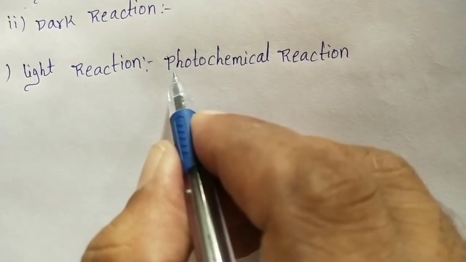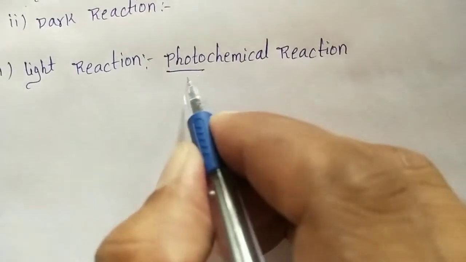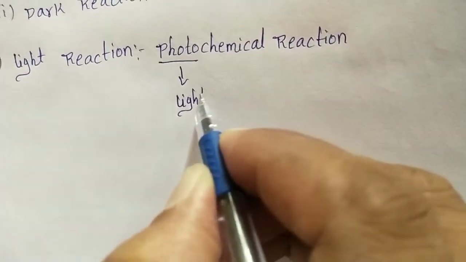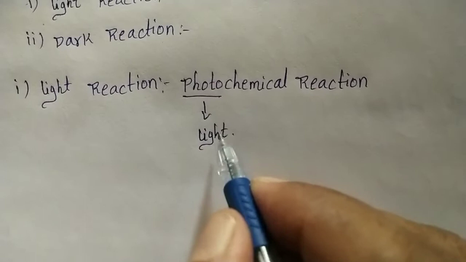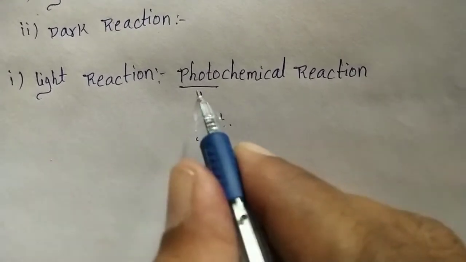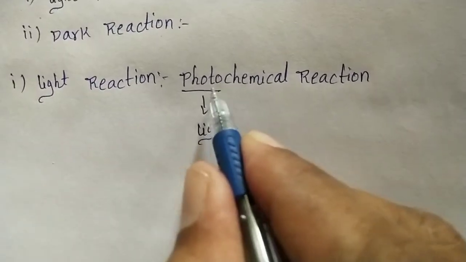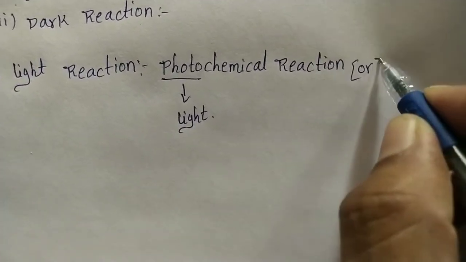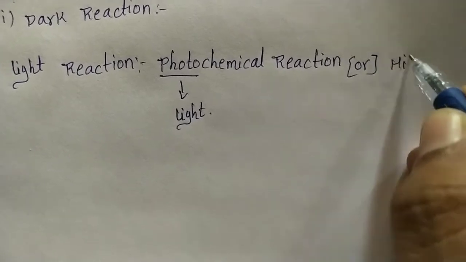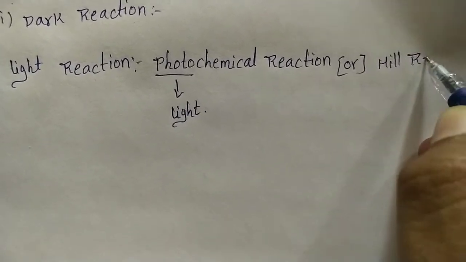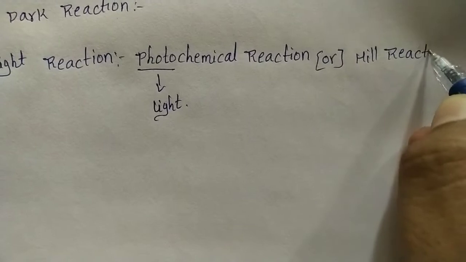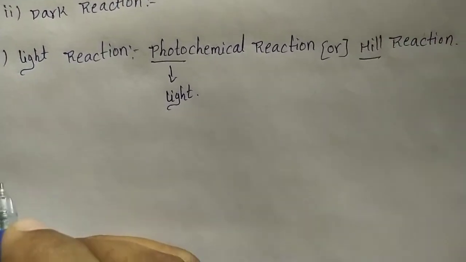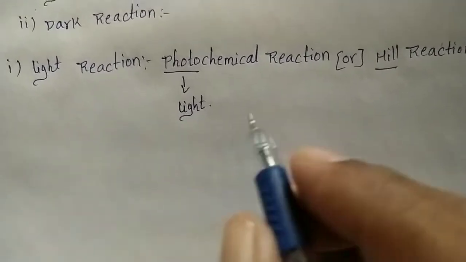Why is it called a photochemical reaction? Photo means light. So in the presence of light, photosynthesis takes place. That's why it is called a photochemical reaction, or it is called the Hill reaction, because the scientist Hill described this reaction.